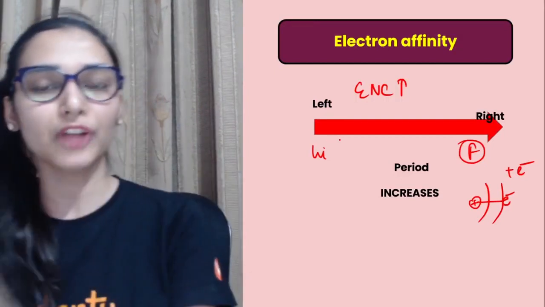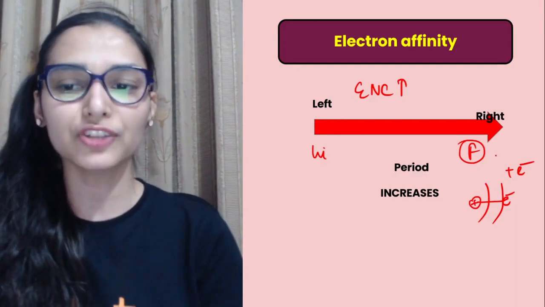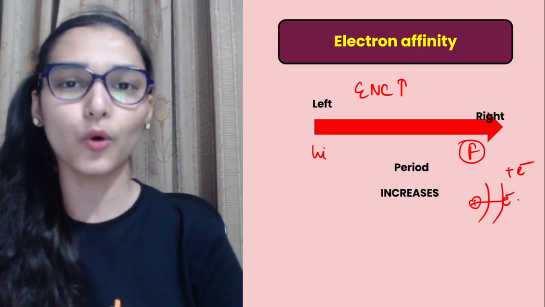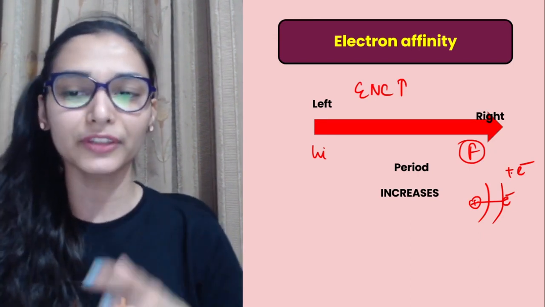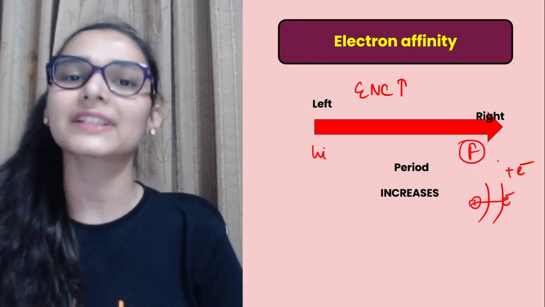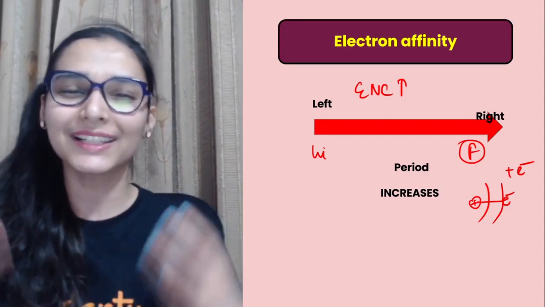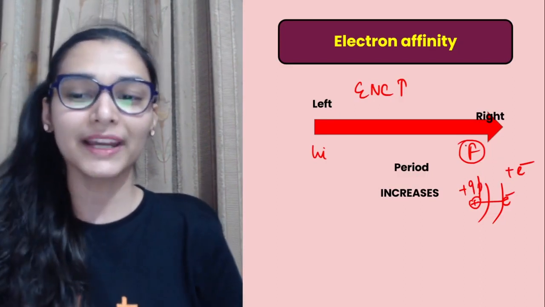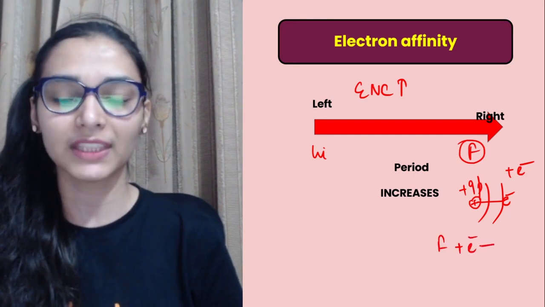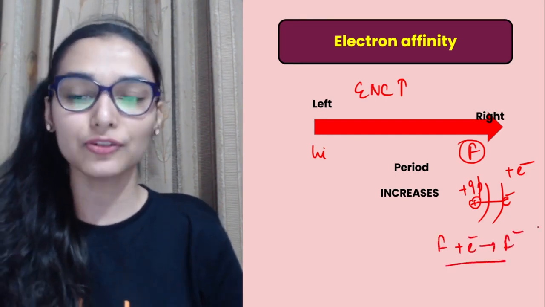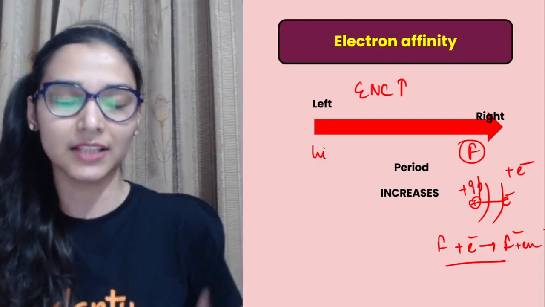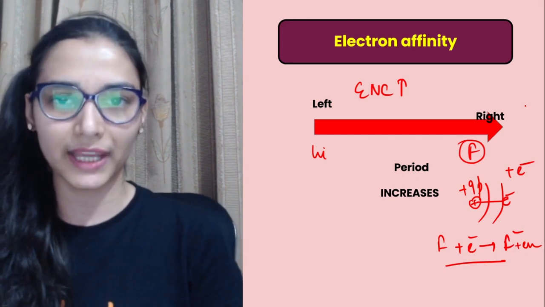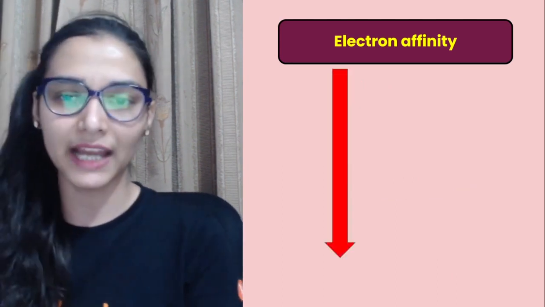So as you are going from left to right, then what is happening? Left to right जाने पर I know effective nuclear charge is increasing, right? So now this nucleus is holding the valence electrons very tightly. So if you offer an extra electron to fluorine, it will say, haha, I will take it. I have 9 protons in the nucleus, so I am ready to gain it. So left to right जाने पर this attraction, this tendency to gain this electron and release the energy increases. So there is a release of a large amount of energy as you go from left to right. So electron affinity will be high here.